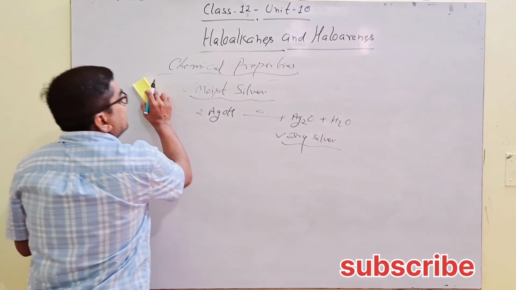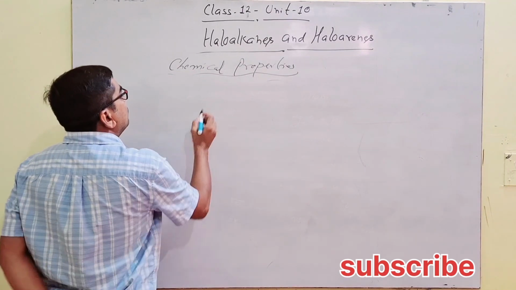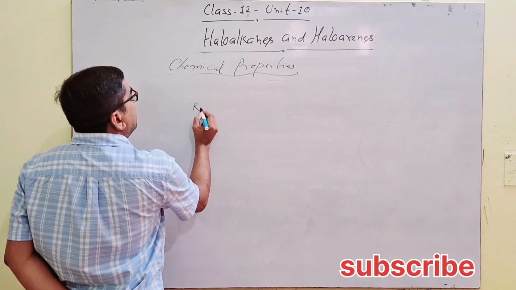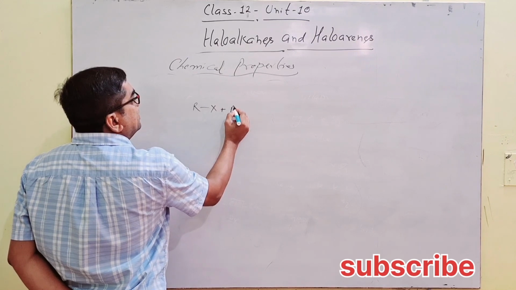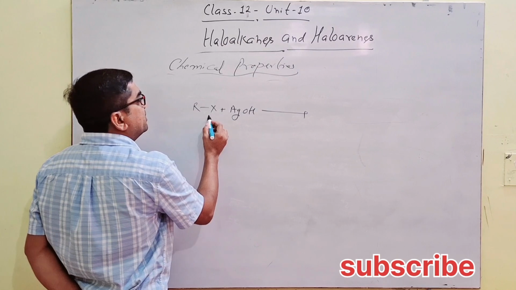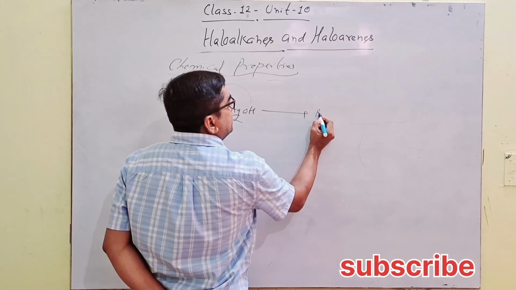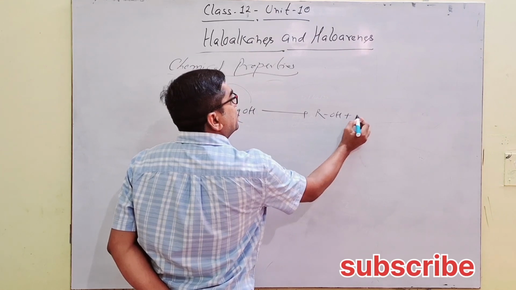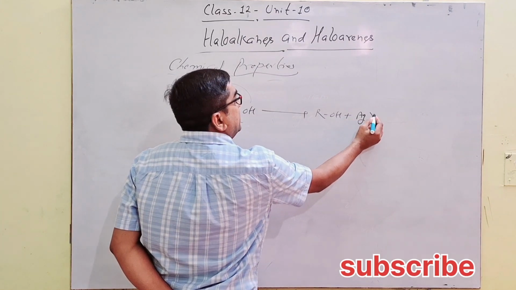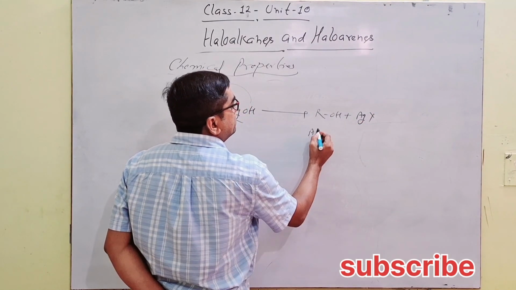Here we will discuss moist silver. RX reacts with AgOH. The reaction goes on in the same pattern, because OH minus displaces the halide, forming ROH with elimination of AgX, silver halide. Again alcohol is formed.